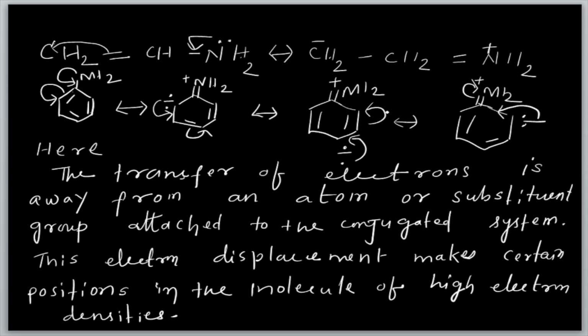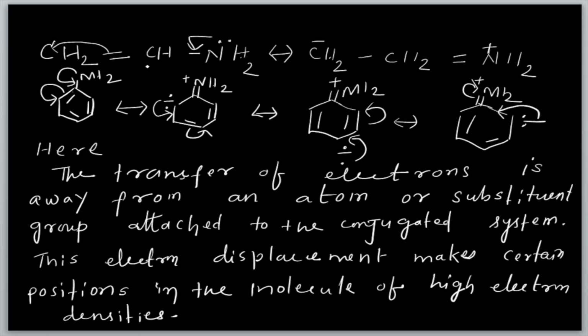Since electrons are donated, the double bond changes to a single bond, and this carbon gets a minus sign. Similarly, from NH2 the electron pair comes to this carbon, so this single bond now becomes a double bond. This is the resonance hybrid structure.